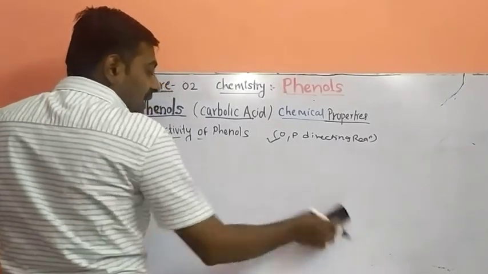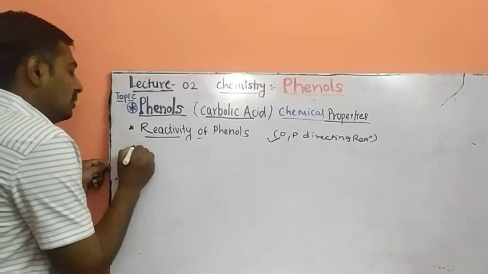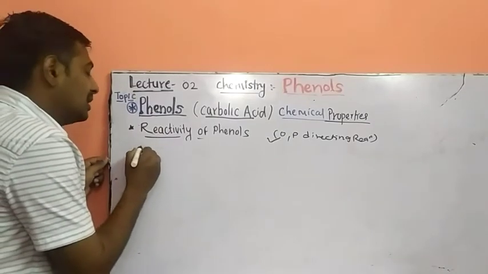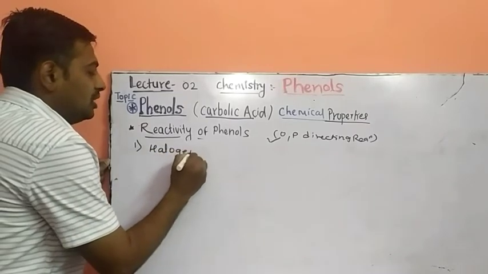First, halogenation reactions. We'll discuss bromination in the case of halogenation.